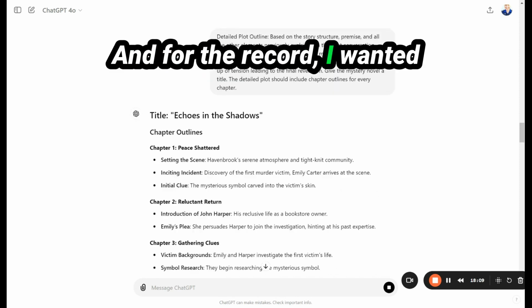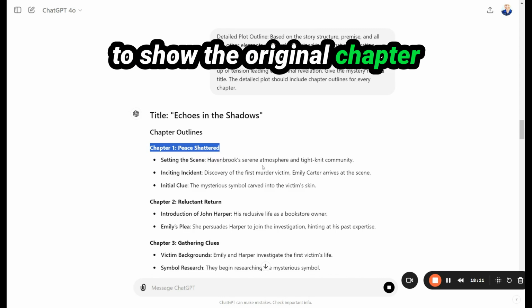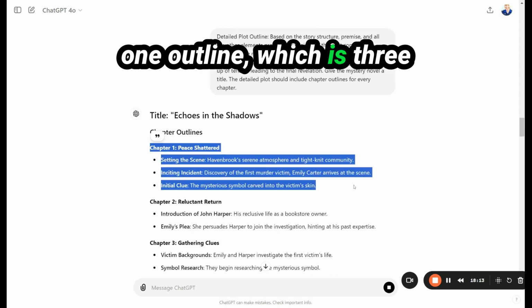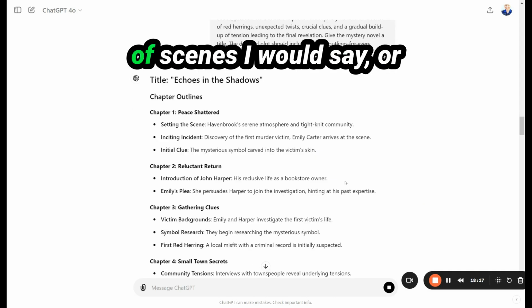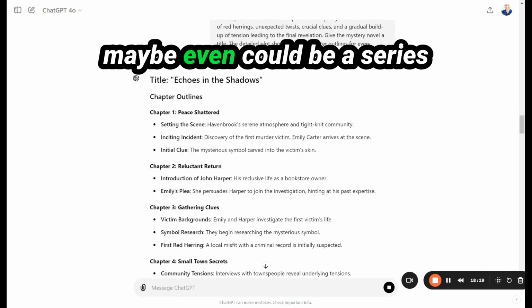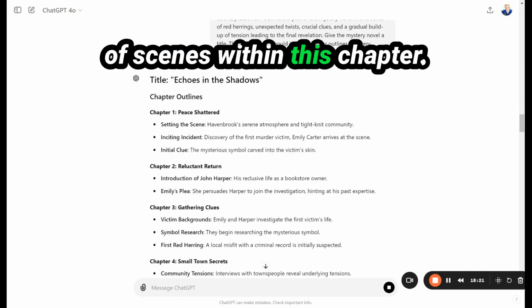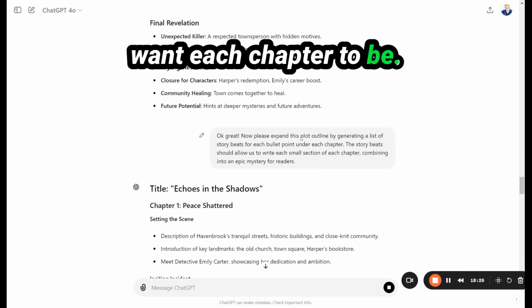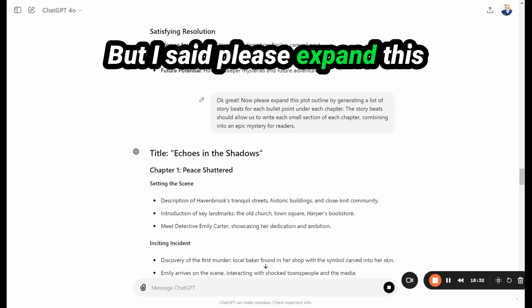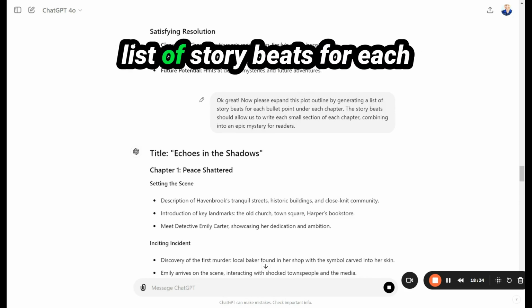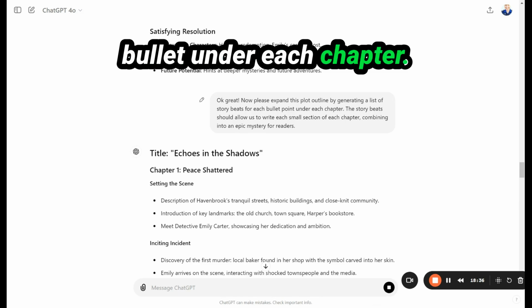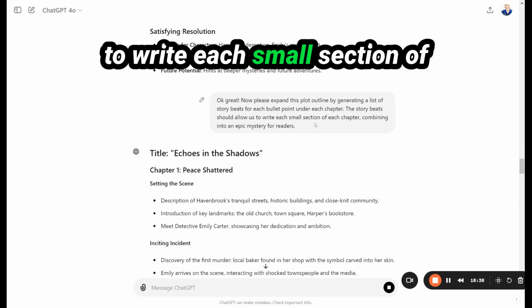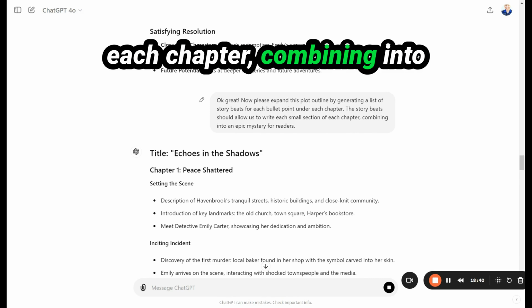And for the record, I wanted to show the original chapter one outline, which is 3 bullet points, which are kind of scenes, I would say, or maybe even could be a series of scenes within this chapter. It depends on how long you want each chapter to be. But I said, please expand this plot outline by generating a list of story beats for each bullet under each chapter. The story beats should allow us to write each small section of each chapter, combining into an epic mystery for readers.